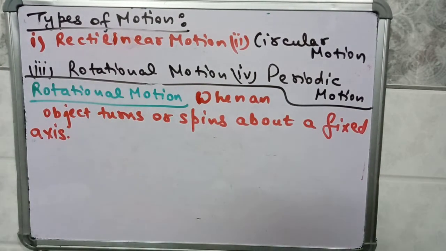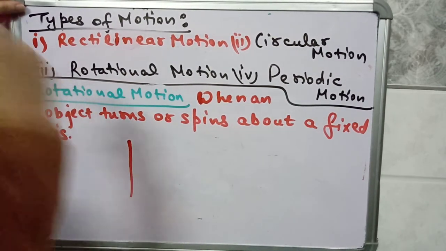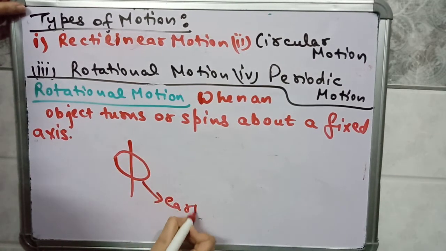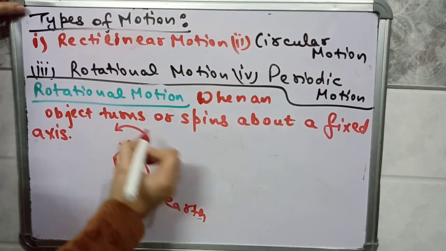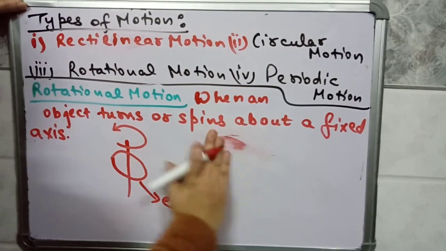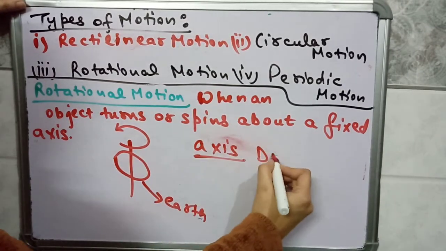We know that earth is spinning about its axis. Earth is moving around the sun and earth is also spinning. This is earth. Earth is spinning about its axis. What is axis? Axis is a direction, okay.